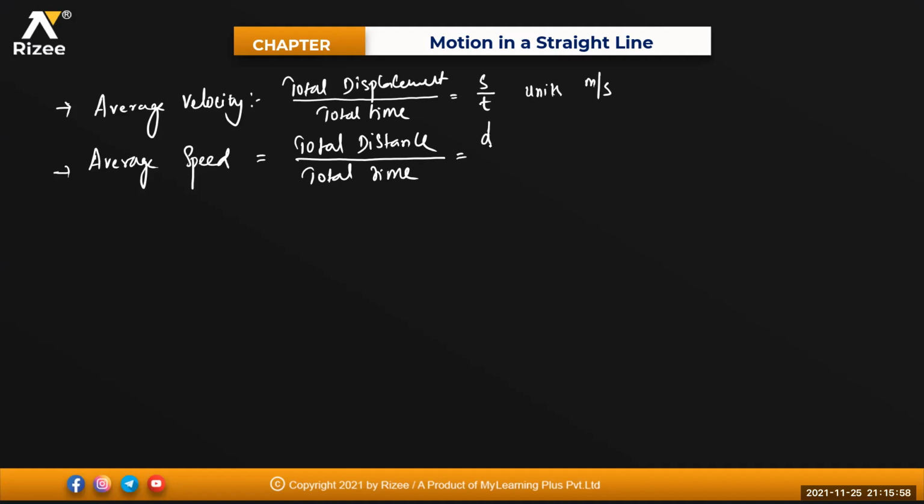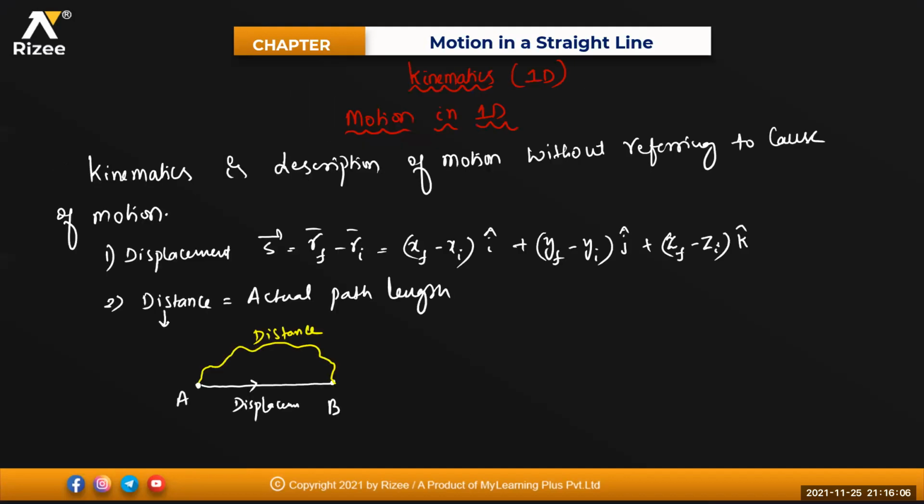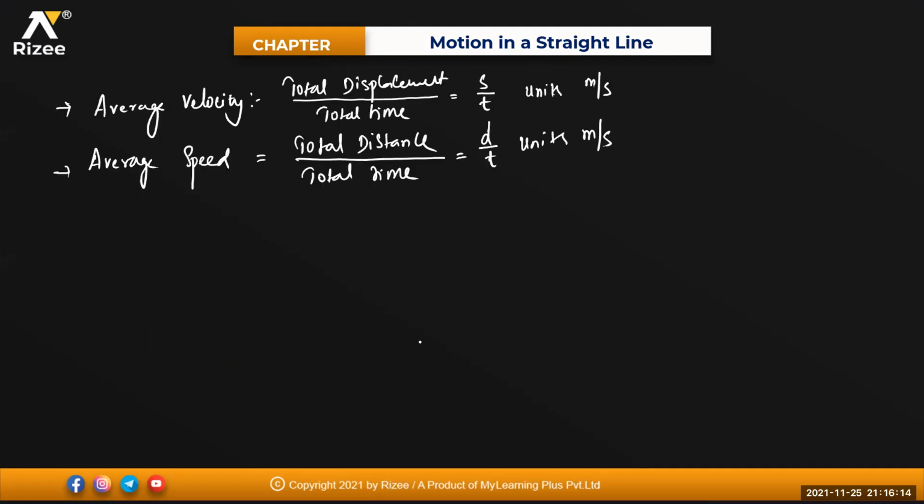That is nothing but d divided by t. Even for this one, the units are meter per second. Okay. So distance is a scalar quantity. Displacement is a vector quantity. Clear? Is it clear, beta? Sure. Next one.